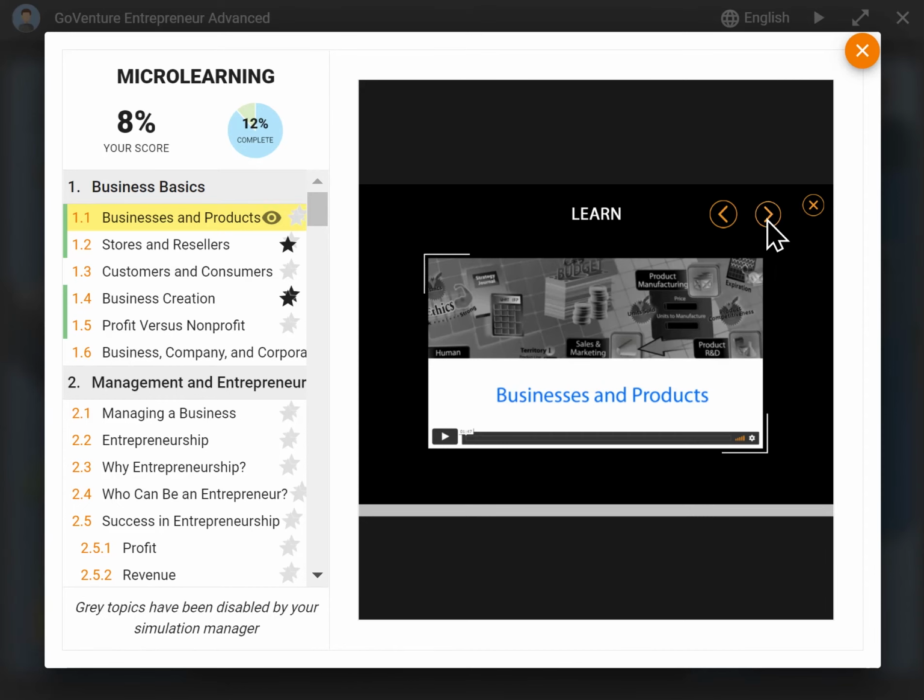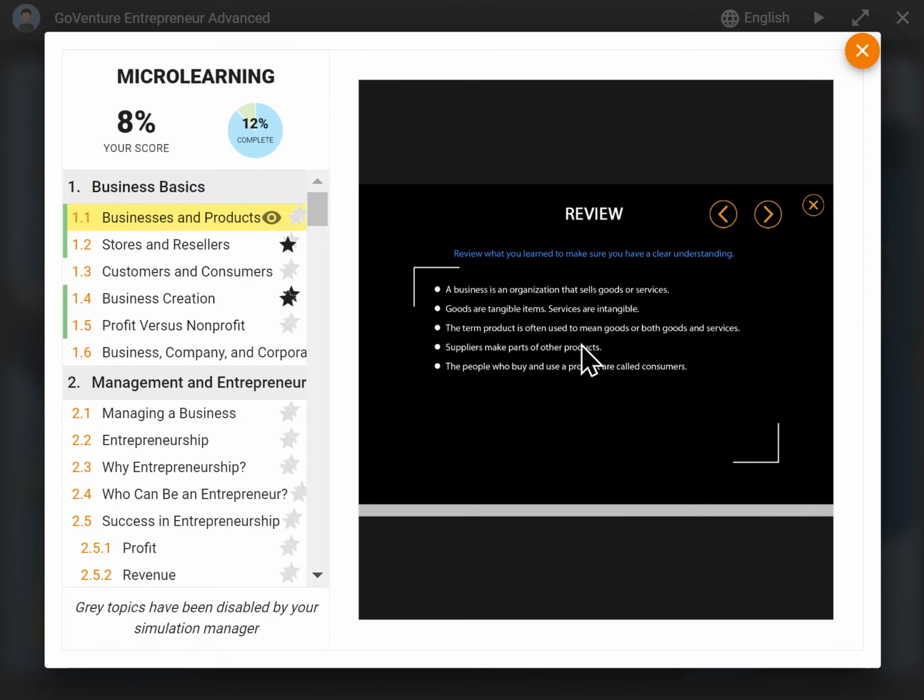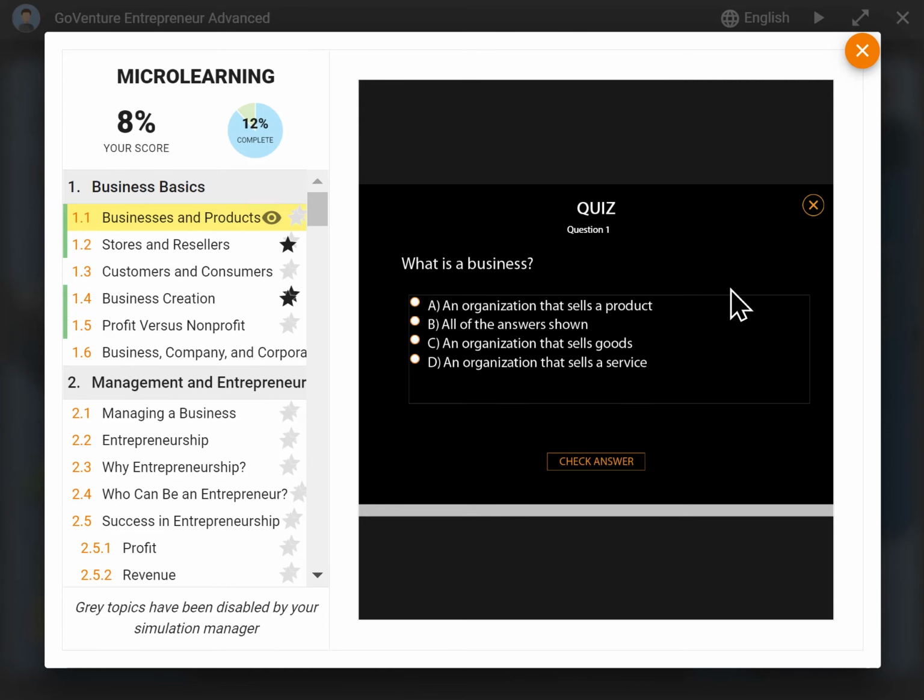You watch the video, then you do a review and reflect on what you just watched, and then you do a short quiz, and you are scored with 1 star or 2 stars if you complete the quiz. And every single module is scored that way. It's all aggregated together to create an overall score, and this is all automated. So a lot of the things that instructors have been doing in terms of lecturing in class on specific topics is already built into the simulation, and you could choose to use the resources in the simulation.